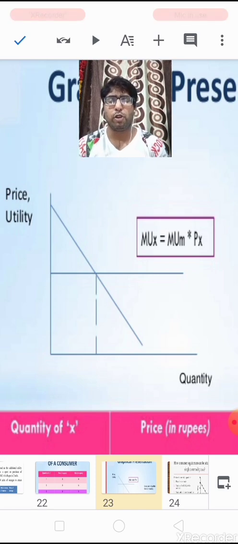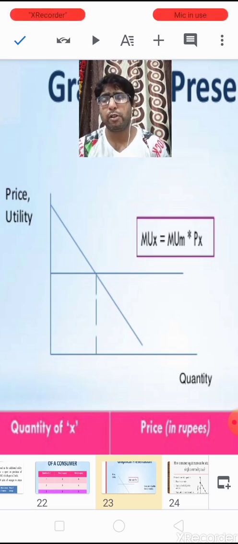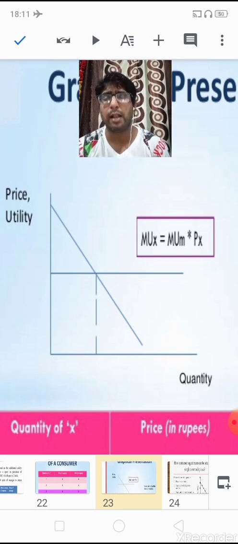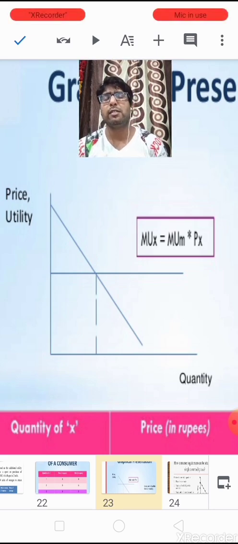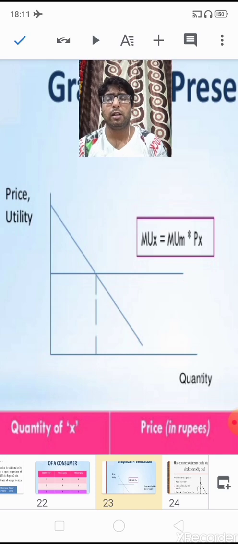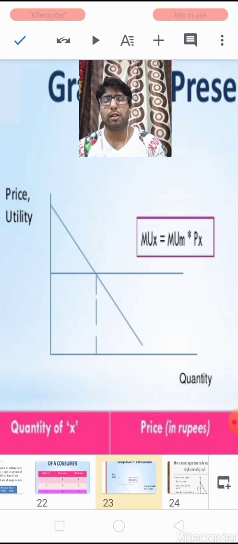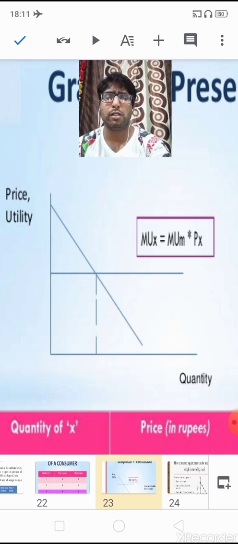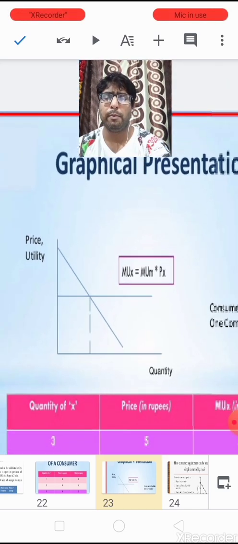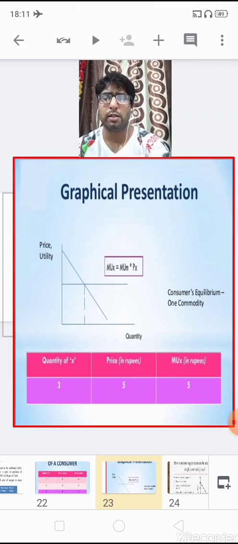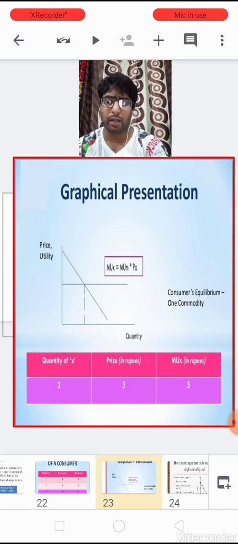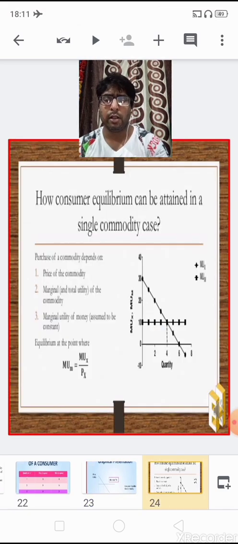When we join this point to the x-axis as well as to the y-axis, we understand that this is the number of units the consumer should consume, and this is the price, this is the marginal utility the consumer is getting from the consumption of these units, and both these curves are meeting each other at a point. So this is the marginal utility in terms of money and the consumer's equilibrium point.